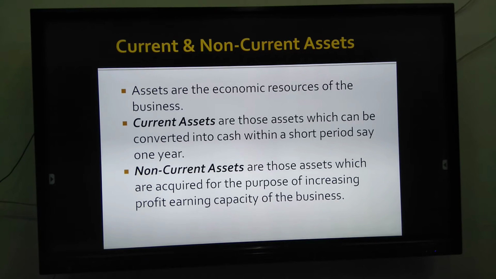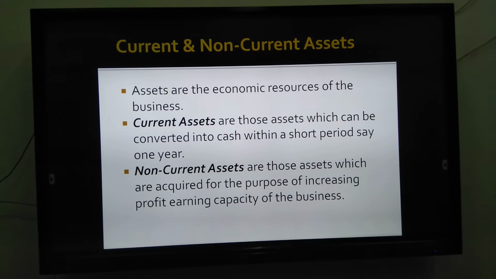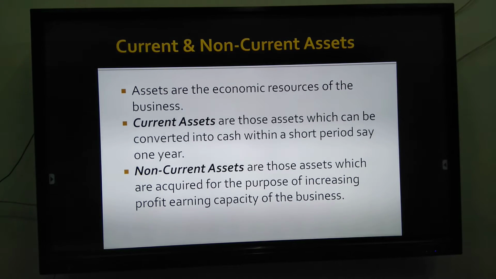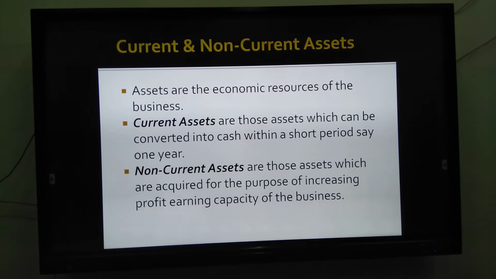Non-current assets are further classified into two parts, tangible assets and intangible assets. Tangible assets have physical existence, or we can say they can be touched or seen. For example, land and building, plant and machinery, furniture. And the second one is intangible assets. Intangible assets are those assets which can't be seen or touched. For example, goodwill, patent, copyright and trademark.